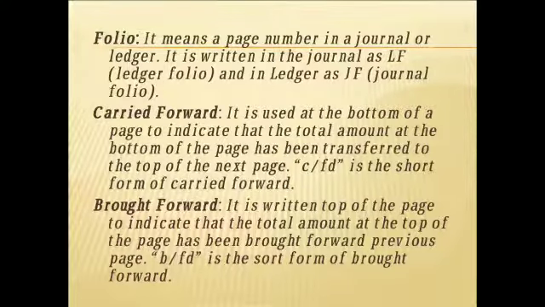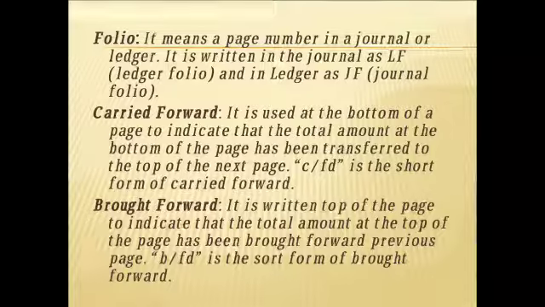But in journal we record it as LF, ledger folio, and in ledger we write it as JF, journal folio. Then what is carried forward? Normally it will be written at the end of the page in the journal, so that whatever the balance we are having, we are going to carry it forward to next page.